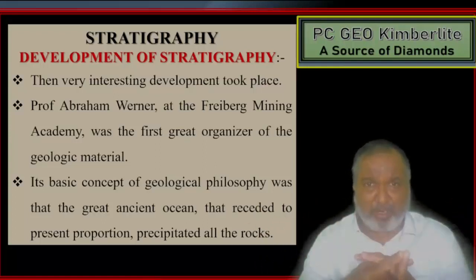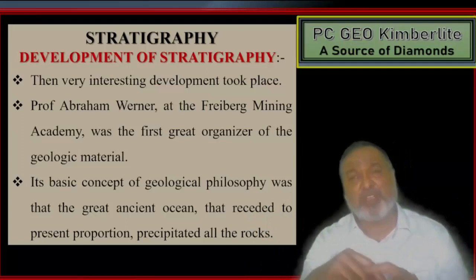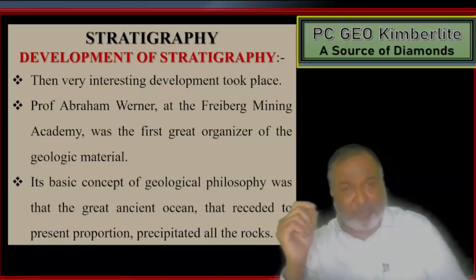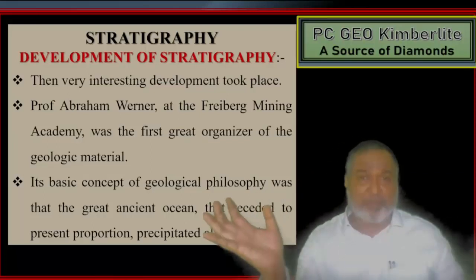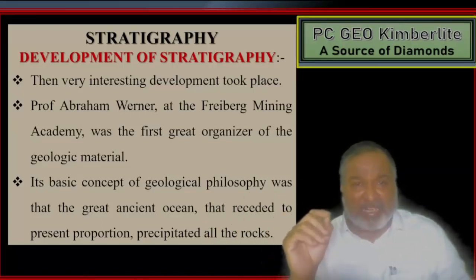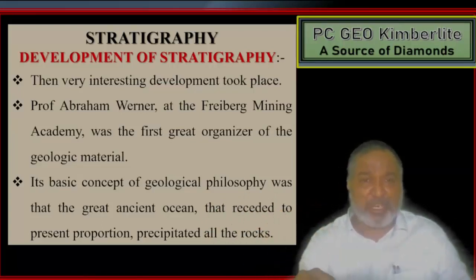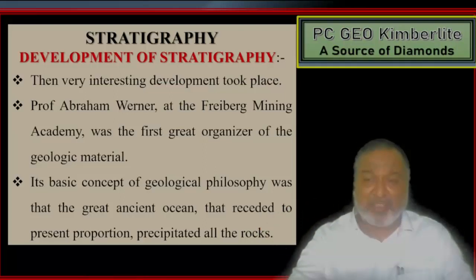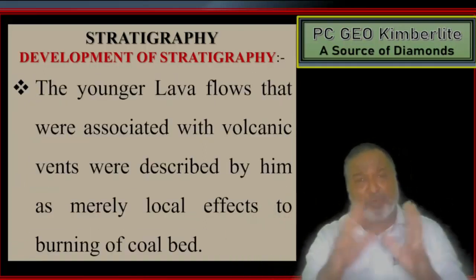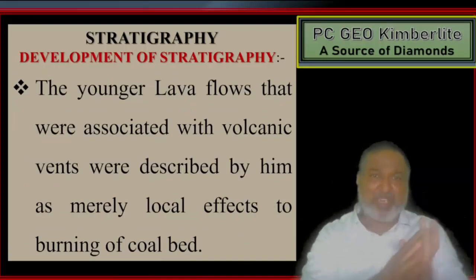He has organized a lot of geological material. The basic concept of his geological philosophy was that the great ancient oceans, whatever they were, the Pacific Ocean, the Atlantic Ocean, receded to present proportions and precipitated all the rocks. So whatever rocks we find, he explained them by that particular angle.